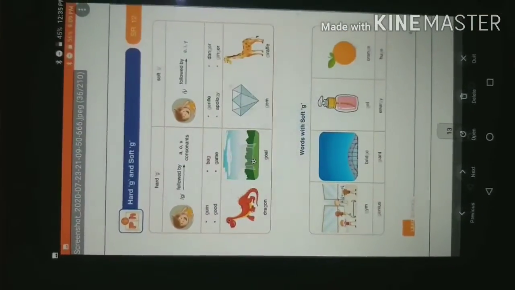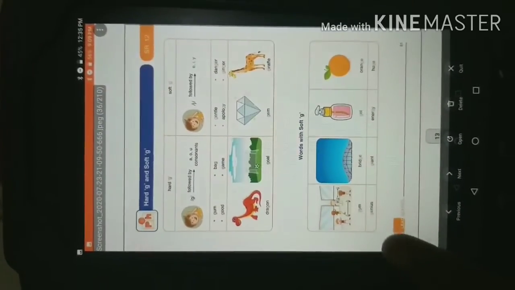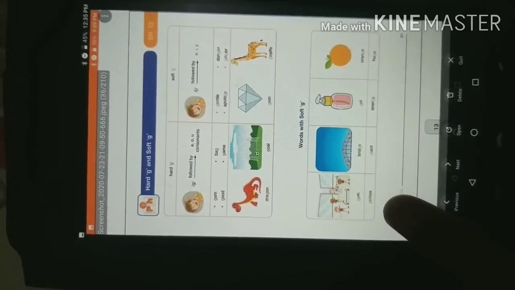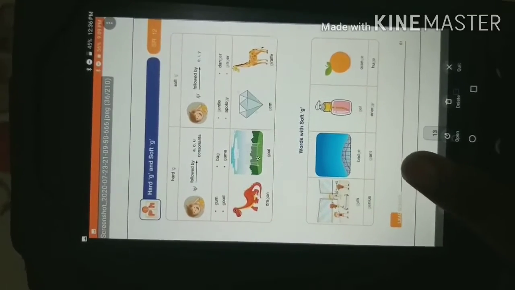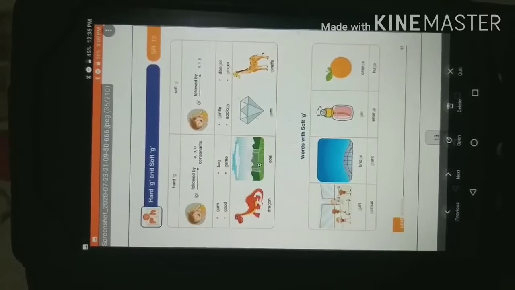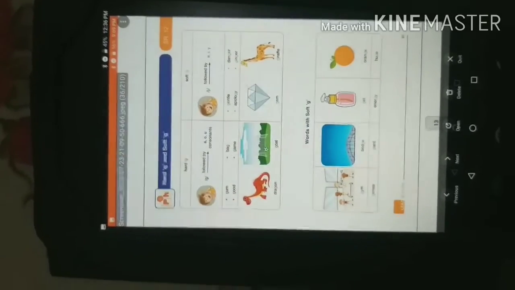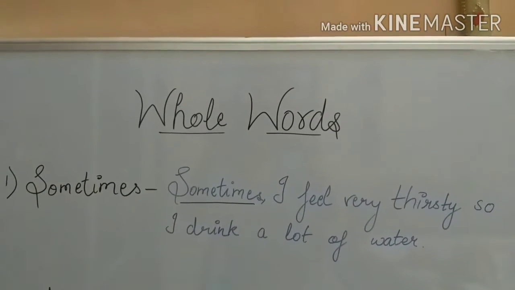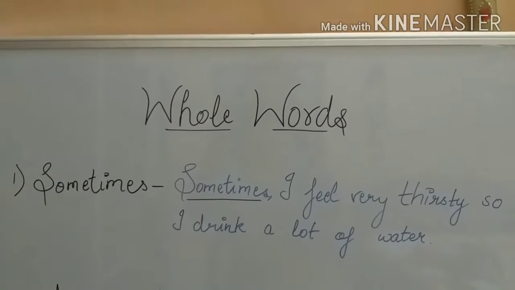Now let us look at some more examples with soft G sound. Here in the first picture, as you can see, gym, G-Y-M, genius, bridge, giant, gel, energy, orange, huge. Okay students, I think the phonics part is clear to you. Let us proceed further with the whole words.